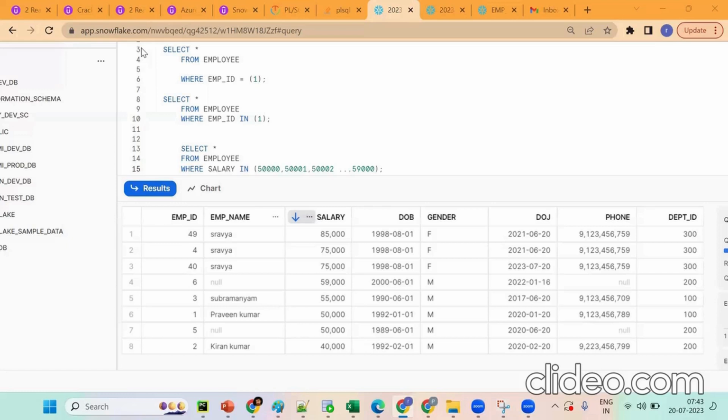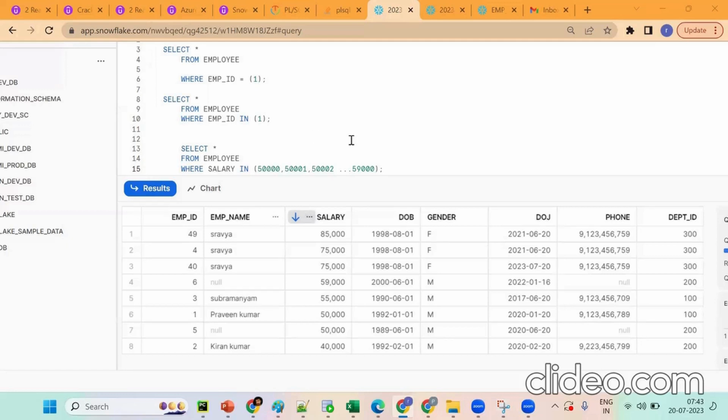Now we have SQL languages, or SQL commands, or SQL statements, or basic building blocks of SQL. What are the concepts we have? We have a main thing.